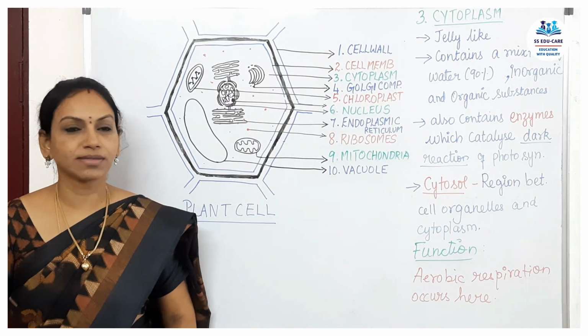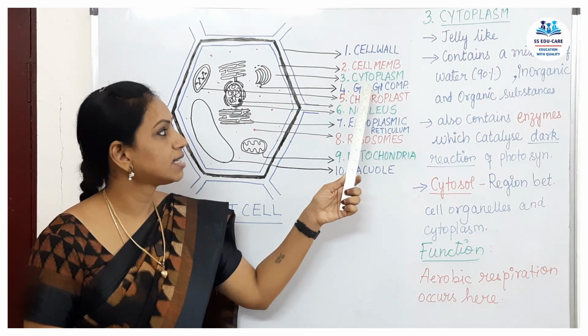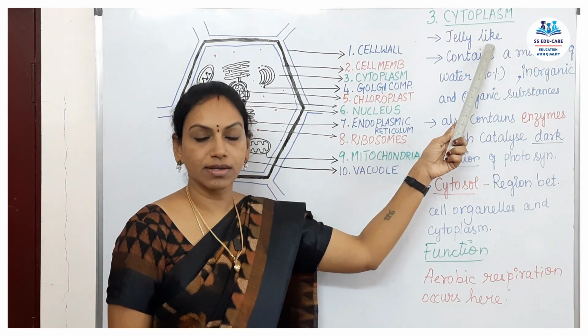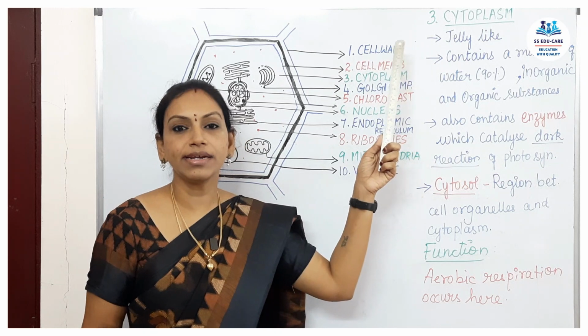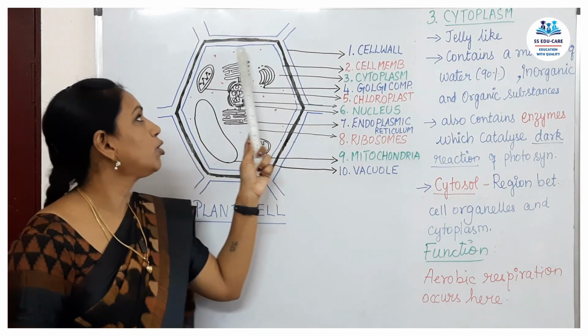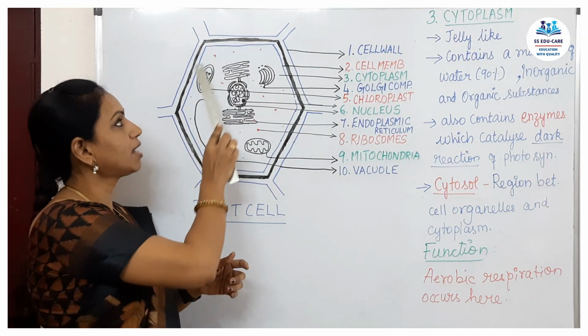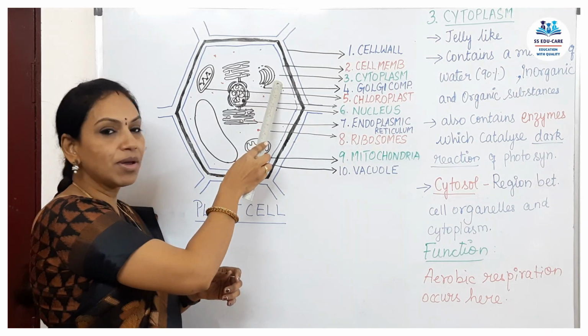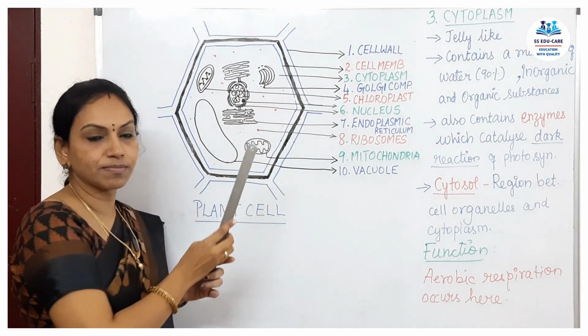Next is cytoplasm. The third part is cytoplasm. Cytoplasm is jelly-like, I can say it is semi-solid. The fluid or semi-solid part present throughout the cell behind your cell membrane is your cytoplasm.